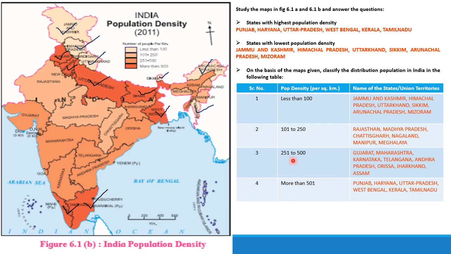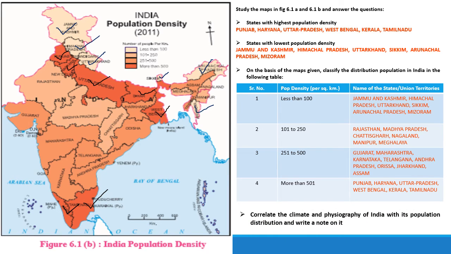Then 251 to 500, we have places such as Gujarat, Maharashtra, Karnataka, Telangana, Andhra Pradesh, Orissa, Jharkhand and Assam. More than 500, just now we had marked Punjab, Haryana, Uttar Pradesh, West Bengal, Kerala and Tamil Nadu. So this is the way you have to answer the question.